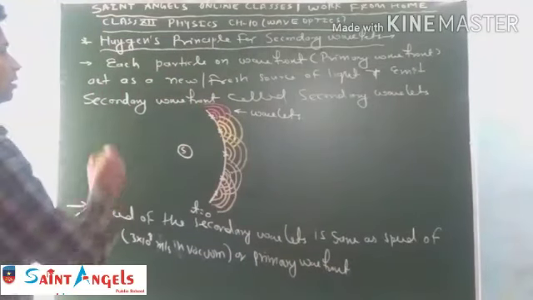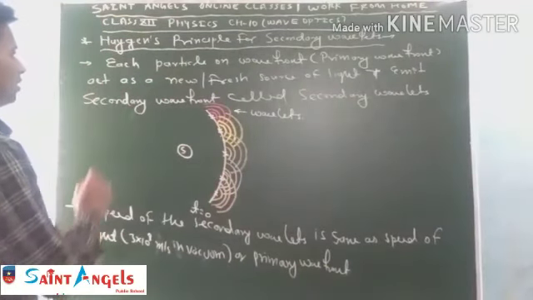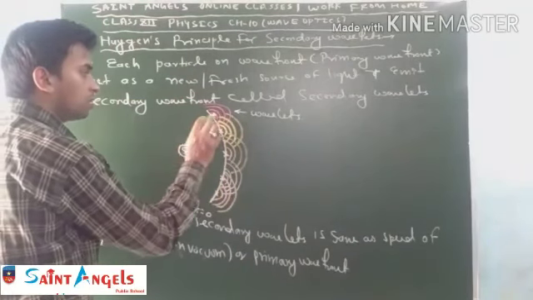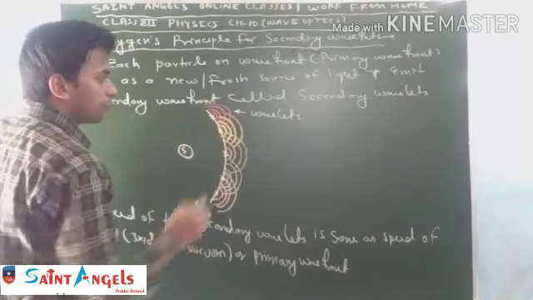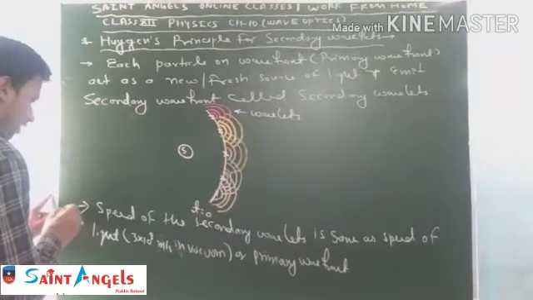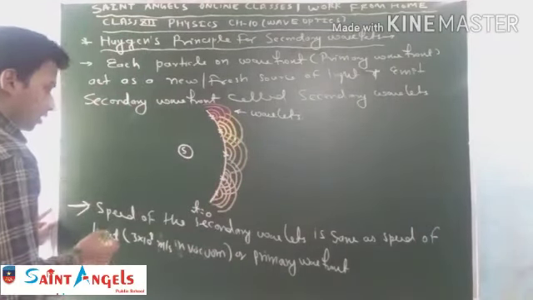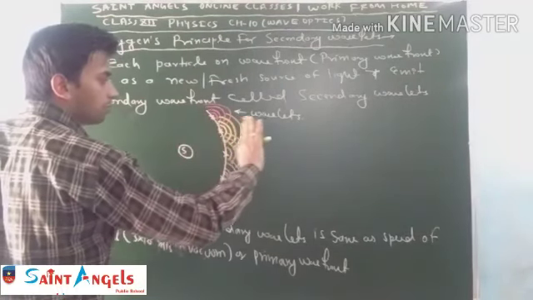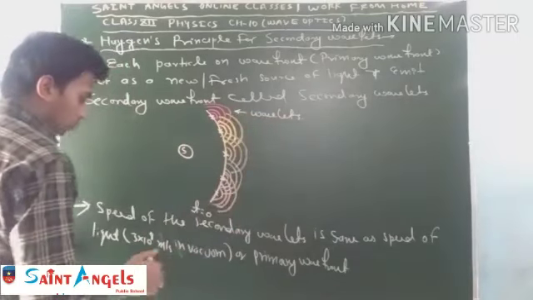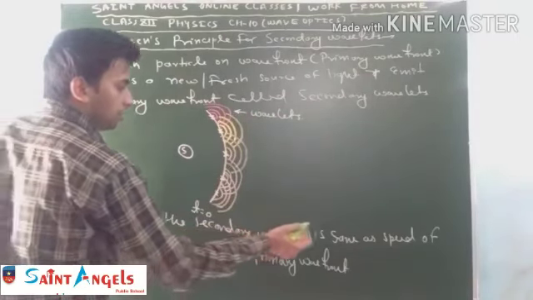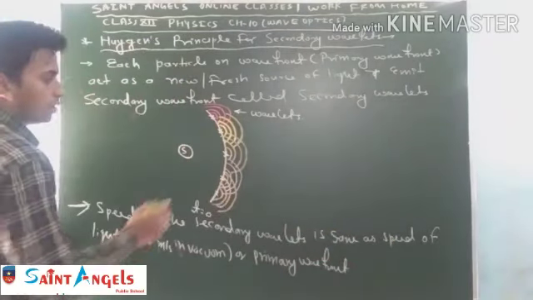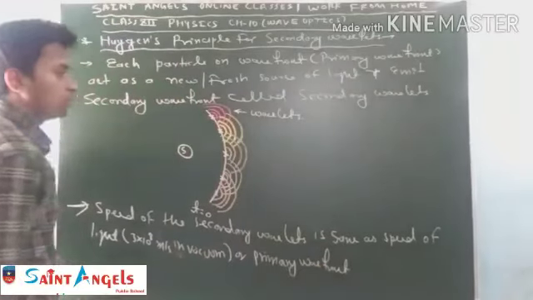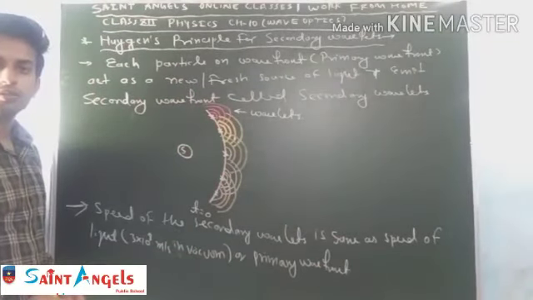Student, recall the first point of this principle: each particle on the wavefront acts as a fresh source of light and emits a wavefront called secondary wavefront or wavelets. The second point of this principle is the speed of these wavelets. It is clear that wavelets flow in the forward direction. So the speed of these wavelets is equal to the speed of light or the speed of the primary wavefront. Please pause the video and note this in your notebook.